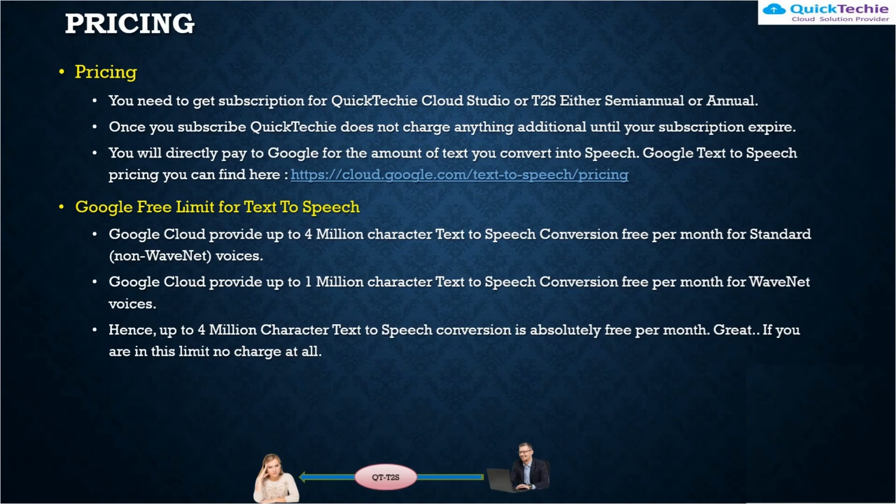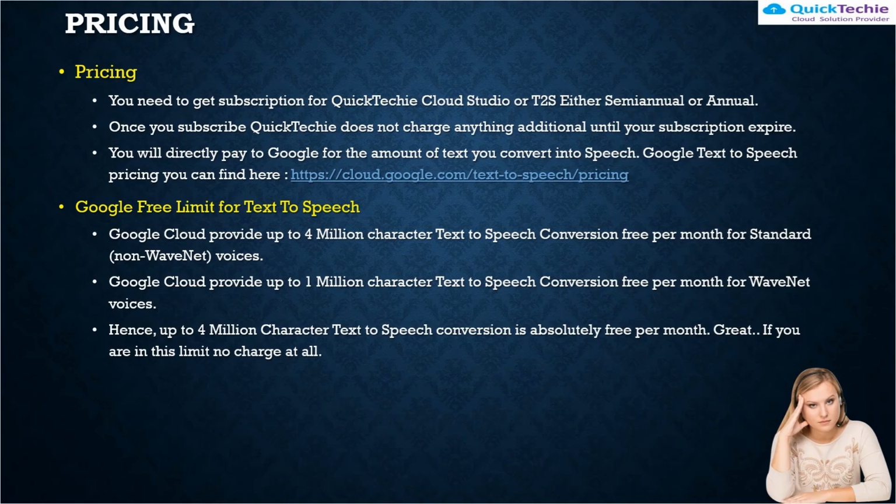The other thing is that Google has its own prices for conversion of text to speech. But if you see, up to 4 million characters for standard or non-WaveNet voices is absolutely free each month. So 4 million characters is, you can imagine, almost 10 textbooks in general.